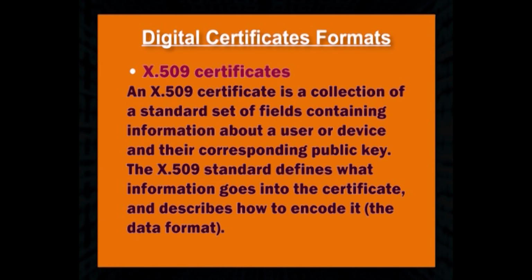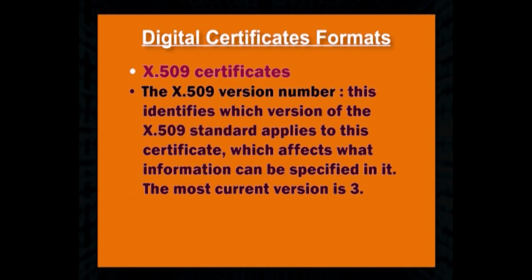The X.509 standard defines what information goes into the certificate and describes how to encode it, the data format. All X.509 certificates contain the X.509 version number, and this identifies which version of the X.509 standard applies to this certificate, which affects what information can be specified in it. The most current version is 3.